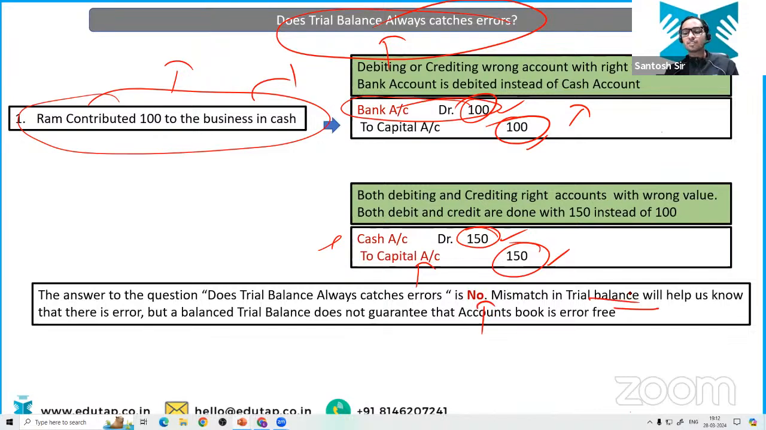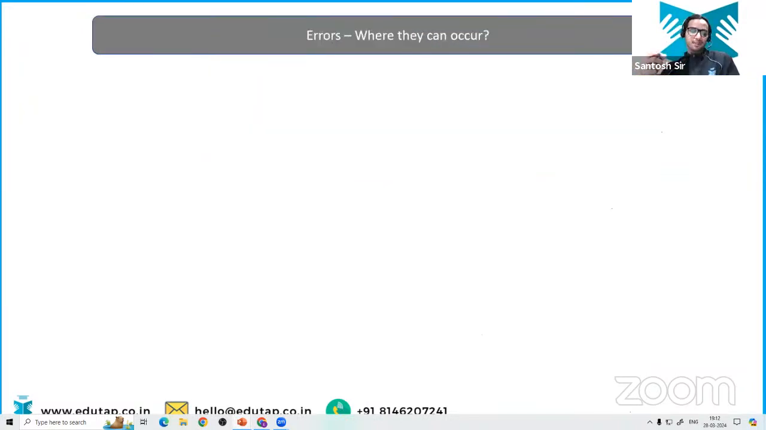Mismatches in the trial balance will help us know that there is an error, but there is no guarantee. If the trial balance is matching, there is no guarantee that there is no error. Right? Okay. Now let's look at the scenarios where errors can happen. And after this, we are going to look at the rectification of errors, right?